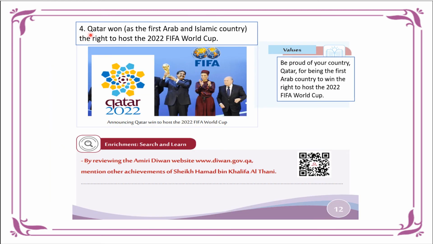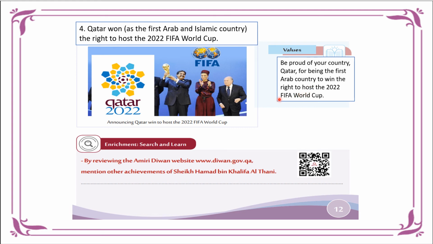Now, the fourth achievement was that Qatar won, as the first Arab and Islamic country, the right to host the 2022 FIFA World Cup, which of course we all know and we're all excited about, right? So check out this picture announcing Qatar as the winner to host the 2022 FIFA World Cup. One value that we could learn from here is pride for our country. So be proud of your country, Qatar, for being the first Arab country to win the right to host the 2022 FIFA World Cup.